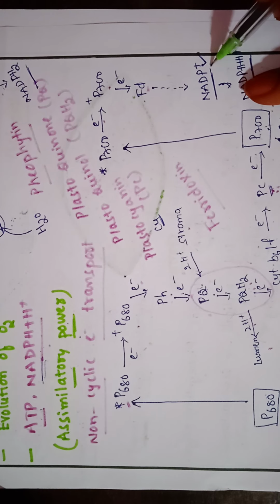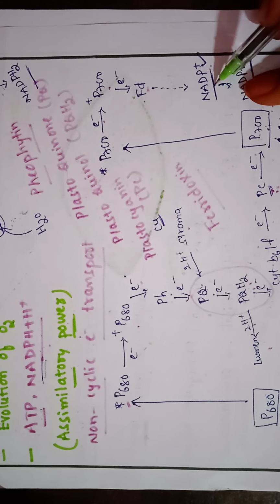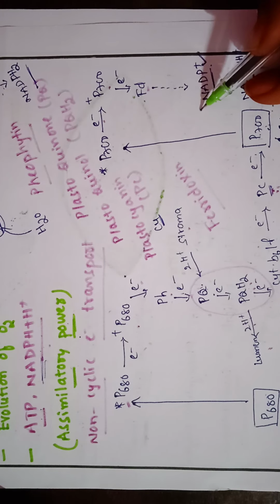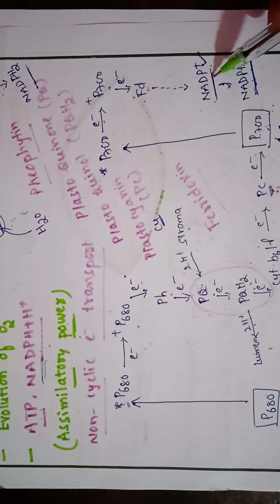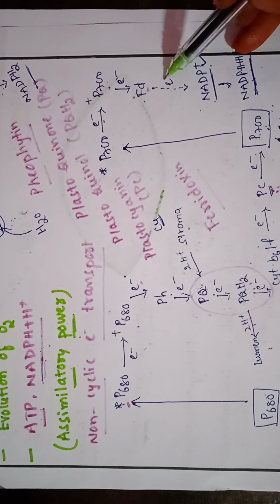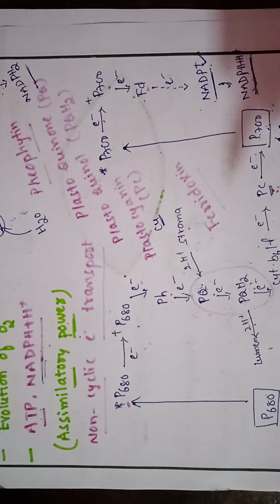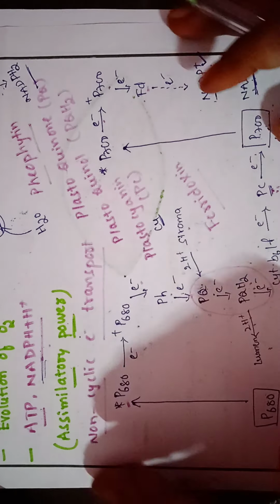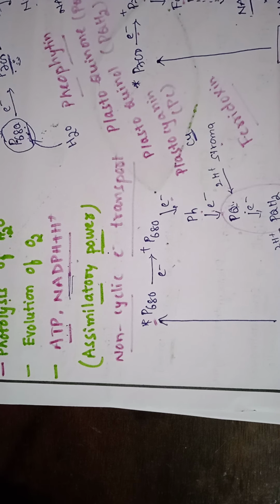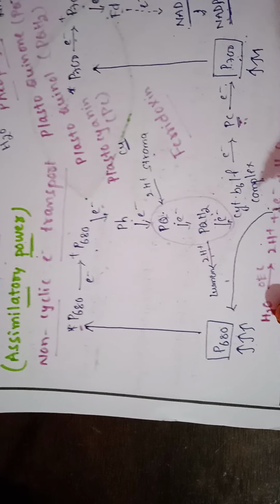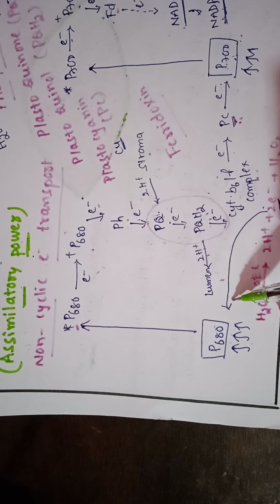The final electron acceptor in non-cyclic electron transport is NADP plus, which is a very, very important point for objective MHT-CET or NEET. By taking one electron, NADP plus is reduced to NADPH, but actually water is donating 2 electrons to P680.